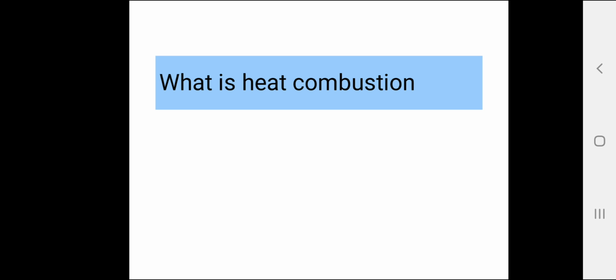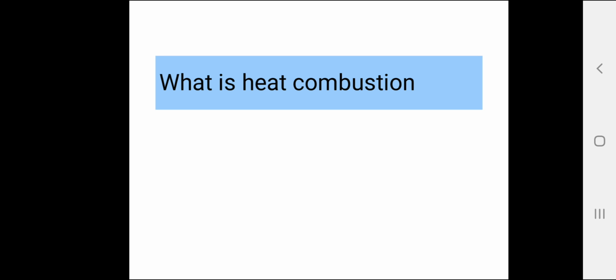Second, energy liberated when 1 gram or kilogram of fuel undergoes complete combustion with oxygen. And third, energy liberated when 1 liter of fuel undergoes complete combustion with oxygen.